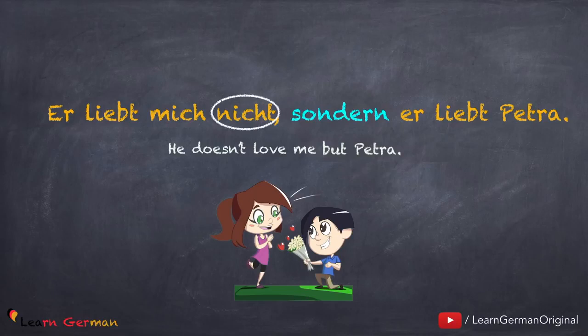When the first Hauptsatz is negative, that means there is a word like nicht or kein. In such a case, you would use the conjunction sondern. And here also, since the subject and the verb in both the sentences is the same, you would just say Er liebt mich nicht, sondern Petra. Just like the conjunction aber, you must put a comma before the conjunction sondern.